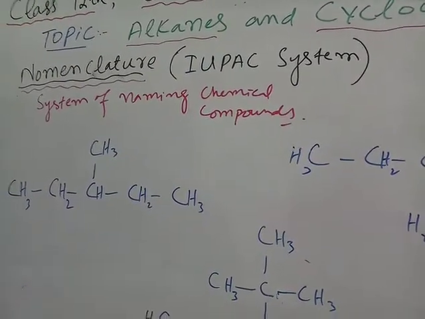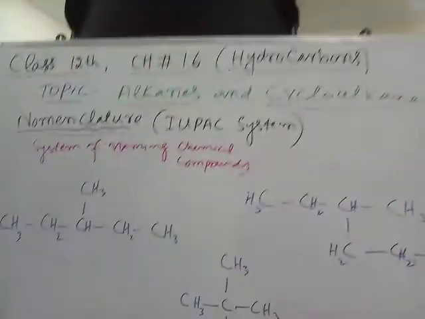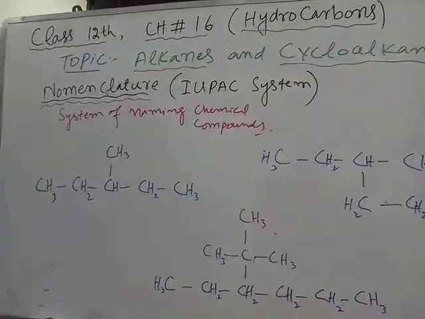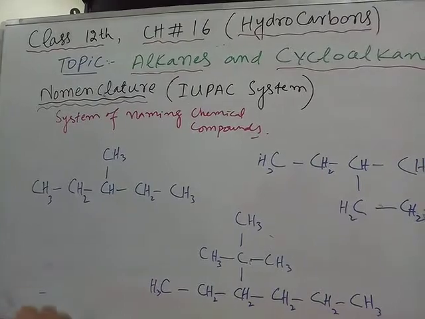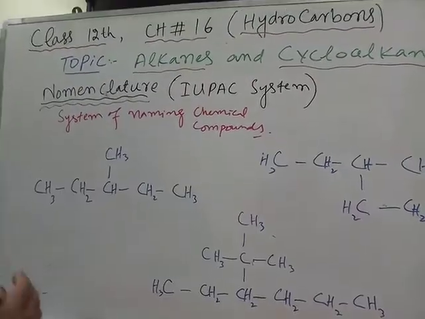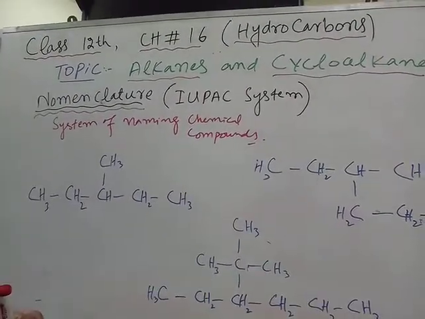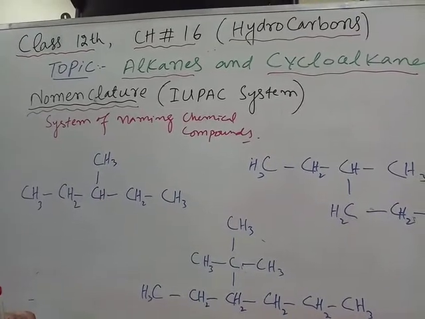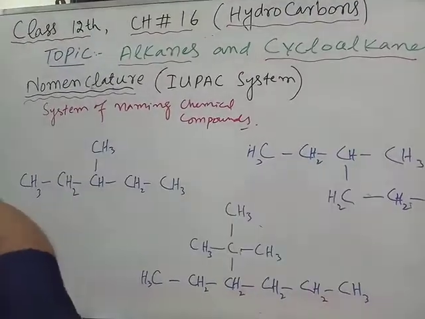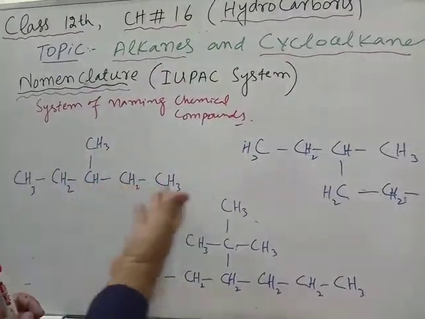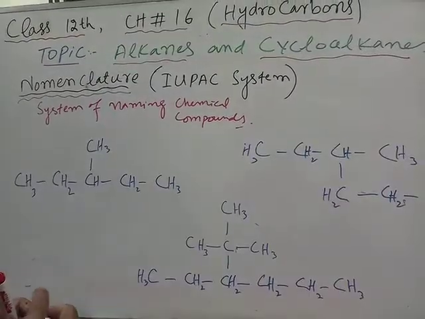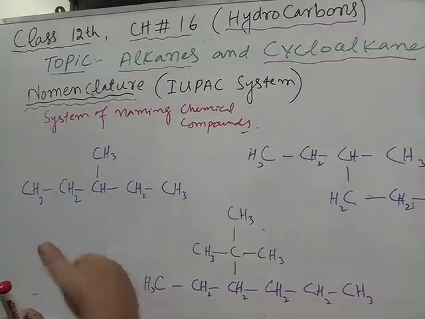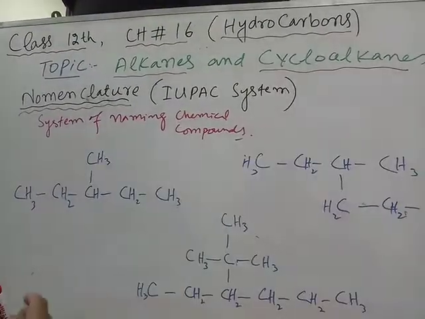So the IUPAC system is a system which has some rules, and you may have two types of question in your paper. For example, they will give you such structures and ask you to name these structures.